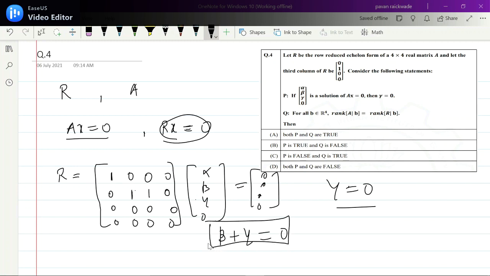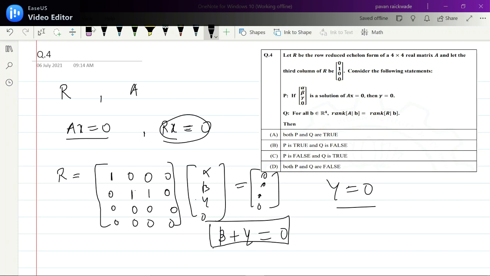So this is the condition. So in this case, gamma is not necessarily 0 now. I mean, if beta is 1, gamma will be minus 1. Right? So P statement is false. We have to just think in every possible way. They just want us to get confused in the first case which I told. Okay, so P statement is false. Let's check the second statement.